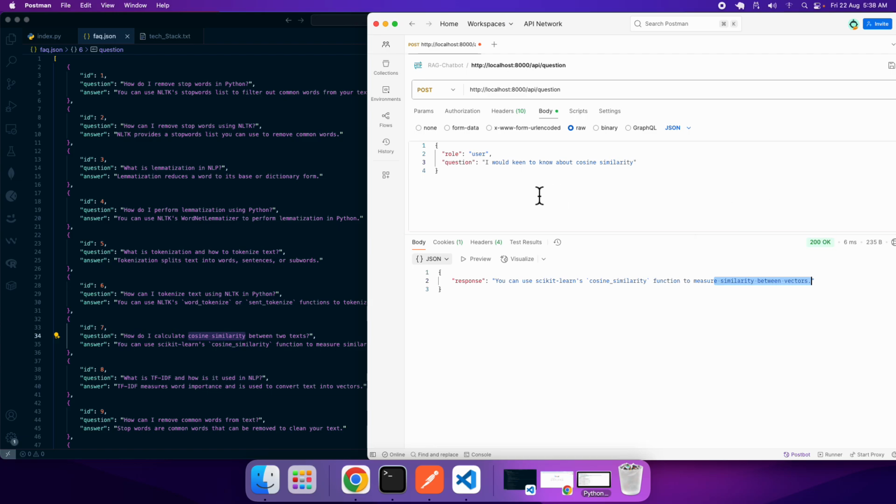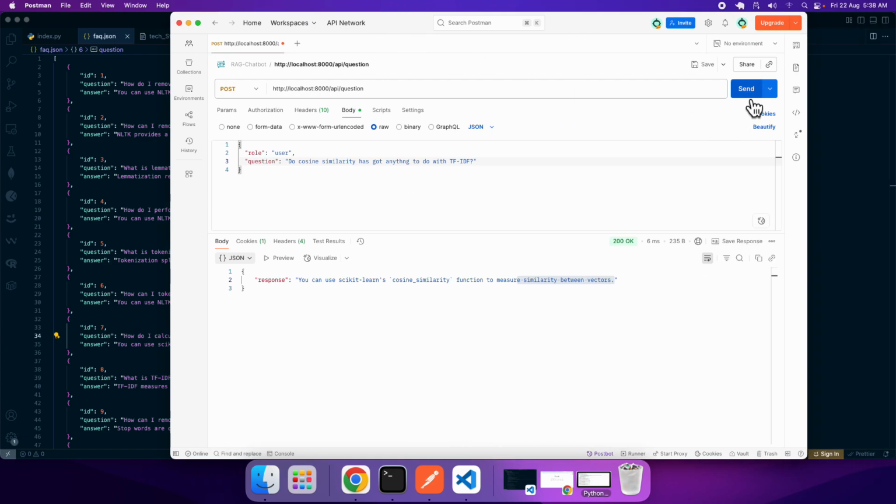So before we wind up, let me ask one last question. Does cosine similarity have anything to do with TF-IDF? Let me put it this way. This is a very complex question. Does cosine similarity have anything to do with TF, that is term frequency, and inverse document frequency? Well, this is a very complex question. I don't know whether it can give the answer to this question or not, and it does give a response.